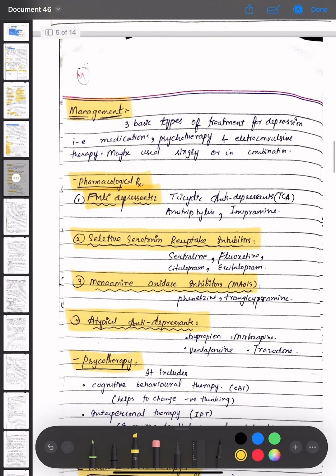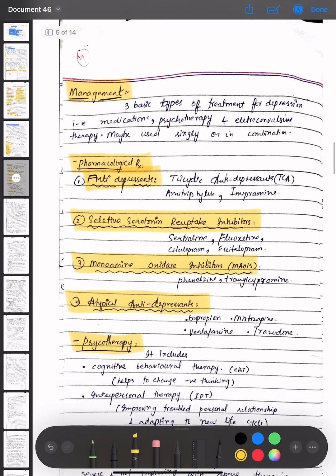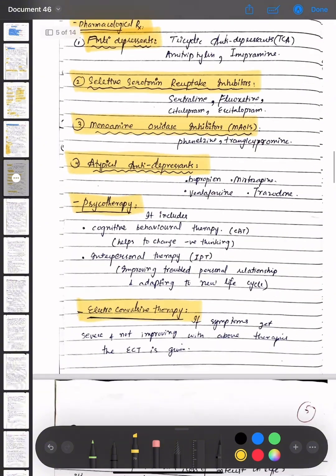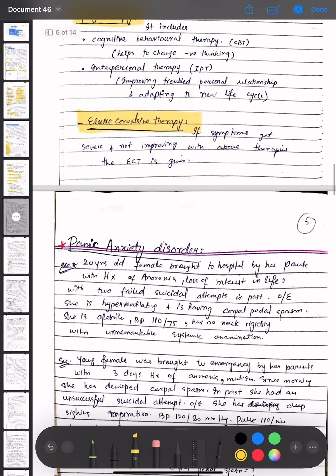Then the management is done. The pharmacological treatment is antidepressants: selective serotonin reuptake inhibitors, monoamine oxidase inhibitors, and atypical antidepressants are given. Then psychotherapy is done and electroconvulsive therapy is done. The next topic that we are having is panic anxiety disorders.